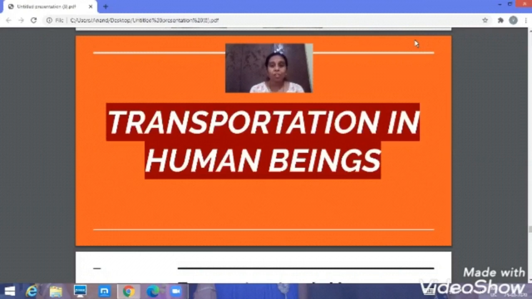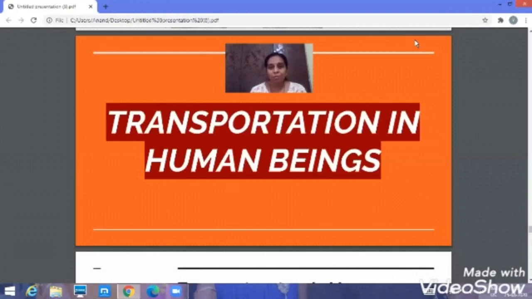So even in human beings, transportation plays a very important role. As you know, human beings are multicellular organisms with a large body and complicated structure, correct? So the transport of material to each and every cell is not possible by a simpler process called diffusion.